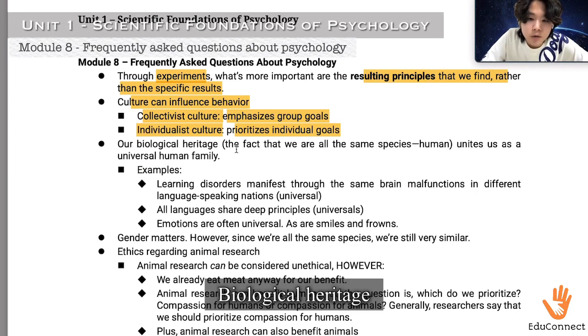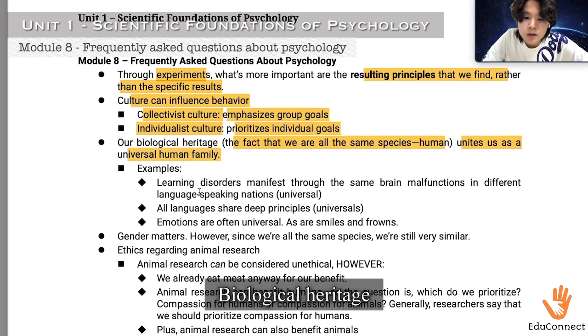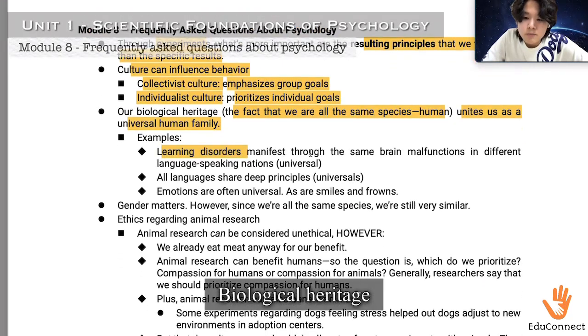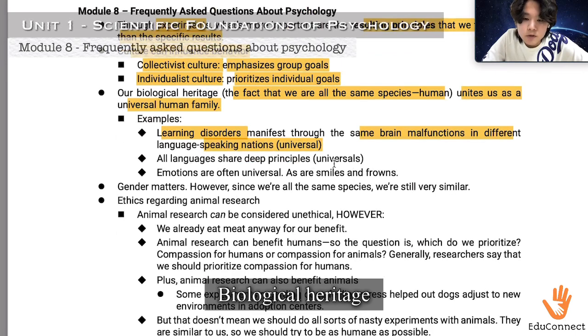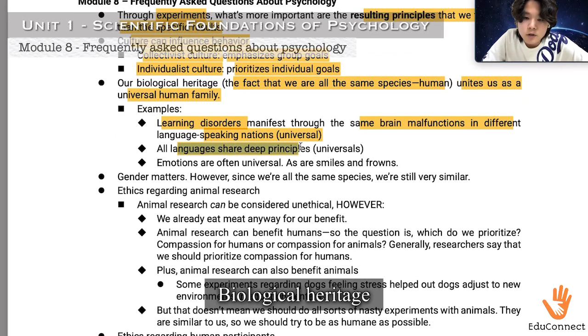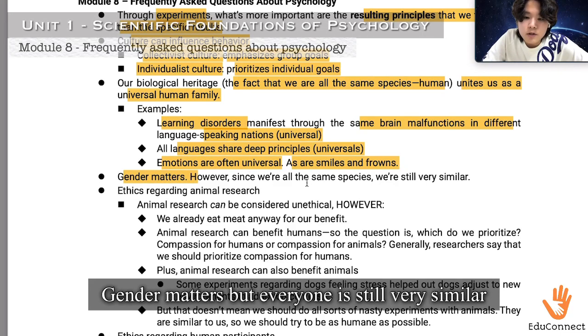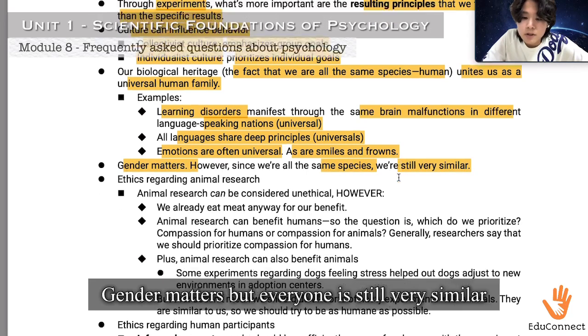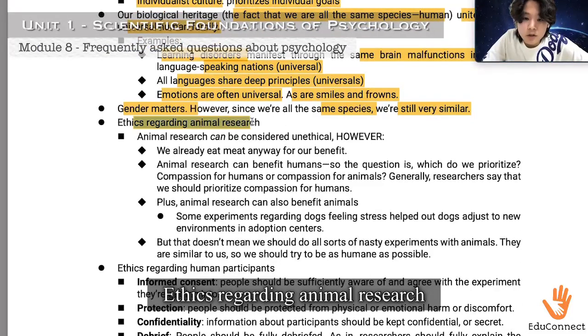Now, our biological heritage is a factor that tells the fact that we are all the same species, human, and that unites us as a universal human family. Some examples are learning disorders manifest through the same brain functions in different language-speaking nations, which is universal. All languages share deep principles, universals. Emotions are often universal, as are smiles and frowns. And gender matters. However, since we're all the same species, we're still very similar in how we think and how we perceive. And ethics regarding animal research.